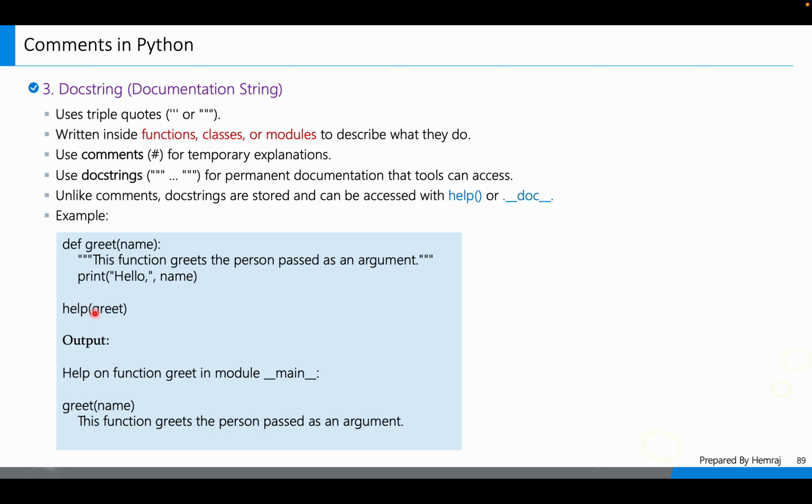When we use help, it gives you this output: help on function greet in module main, greet name. The function greets the person passed as an argument.